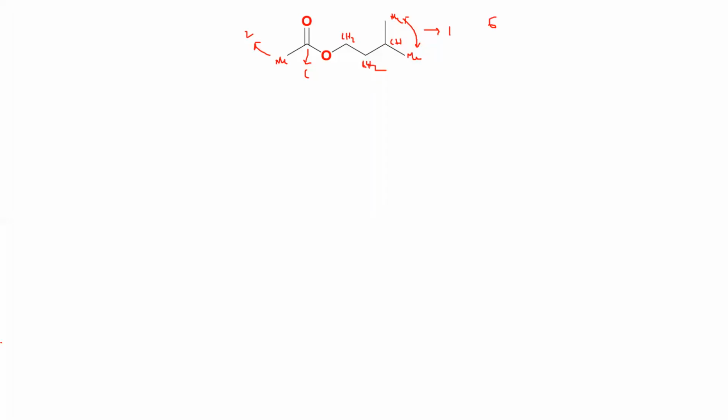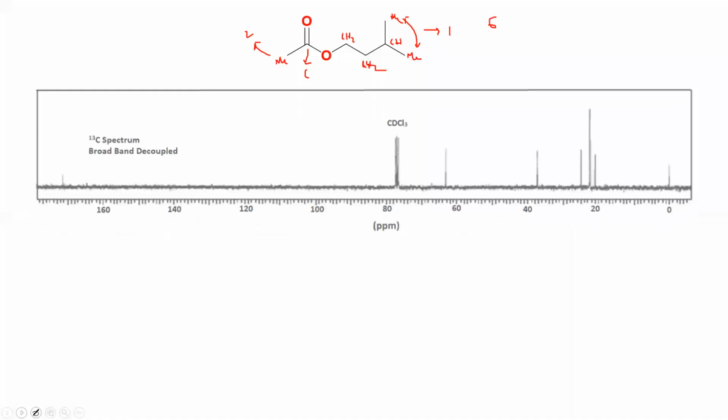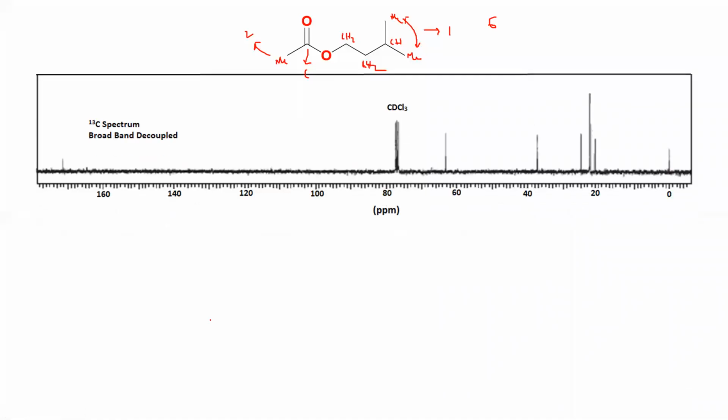Okay. Now let us look at the proton decoupled 13C. So these are the 6 peaks you can see. If I just mark them as 1, 2, 3, 4, 5, and 6, right? Now in the proton decoupled spectrum, you are also getting the solvent peak CDCl3, right?